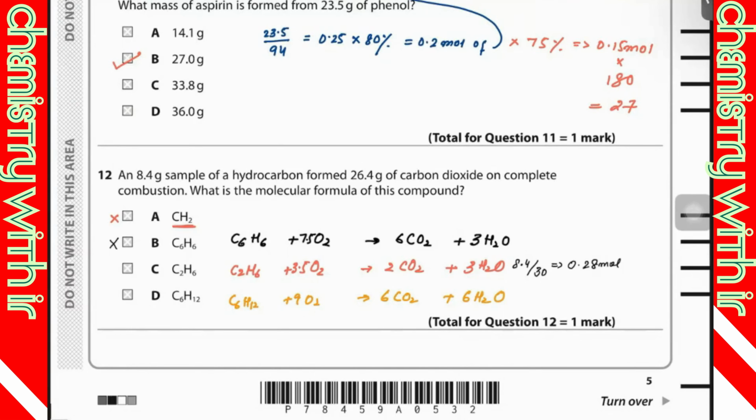0.28 mole. So I'm going to multiply this by 2 because the mole ratio between C2H6 and CO2 is 1 to 2. So I would be getting the moles of CO2, and then I'm going to multiply this with the molecular mass of CO2, that is 44. What's the answer? Are you getting 26.4? No, it's 24.6. This is incorrect.